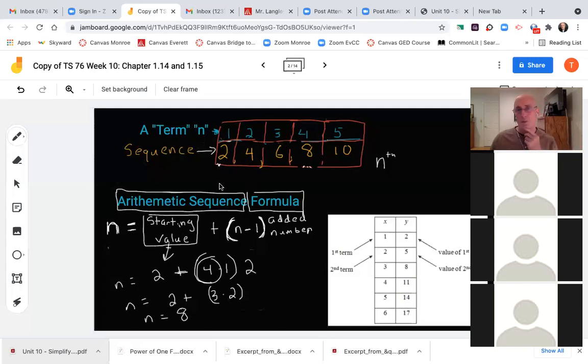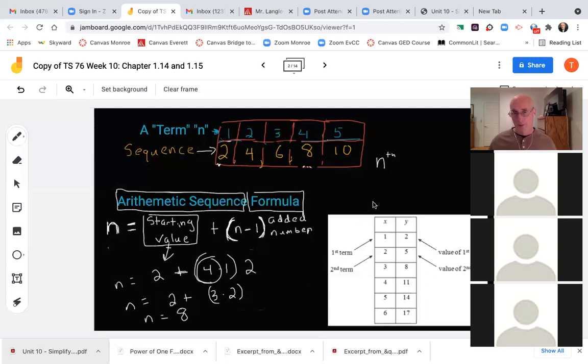What's the first term? You'll notice I put numbers above them, 1, 2, 3, 4. The first term is 2 in this sequence of numbers. What's the third term? It's 6. What's the fifth term? It's 10, okay? So in order, that is how they name the terms, first all the way through however many terms there are.